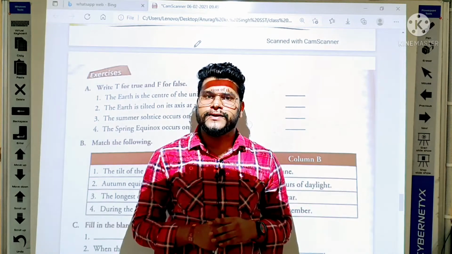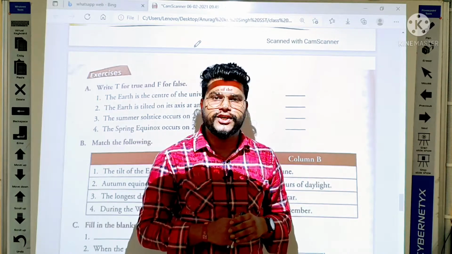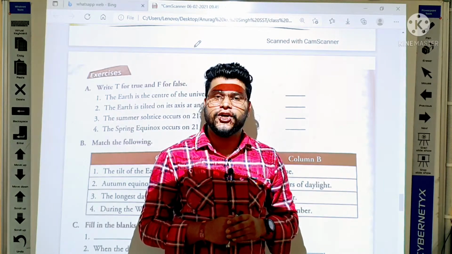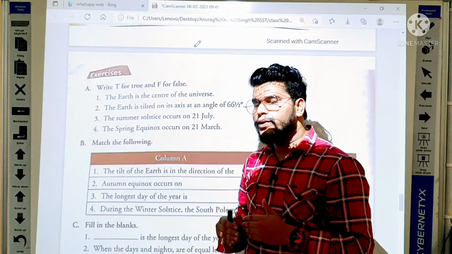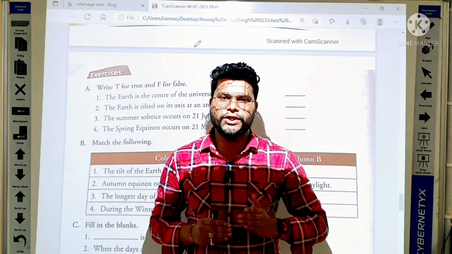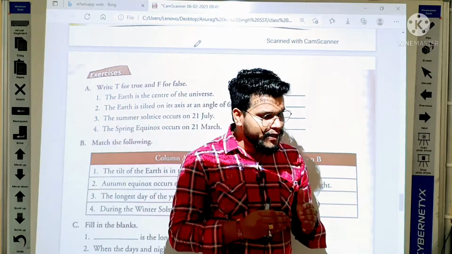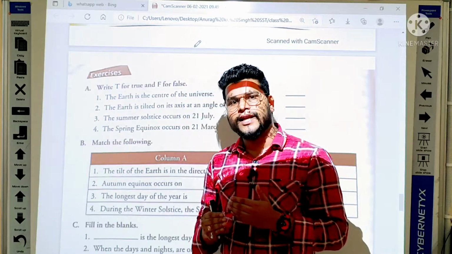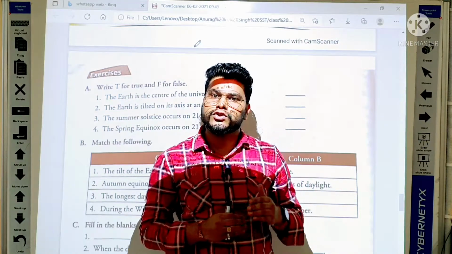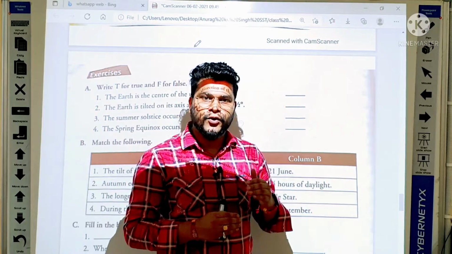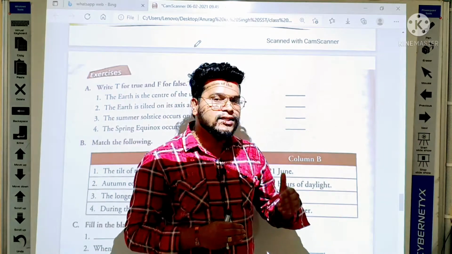In this chapter, we learned first about rotation and its effects. Then we learned about revolution and its effects. Third, we learned about the solstice, in which we understood the winter solstice and the summer solstice.